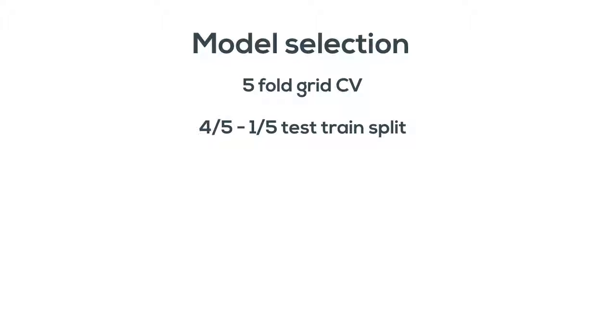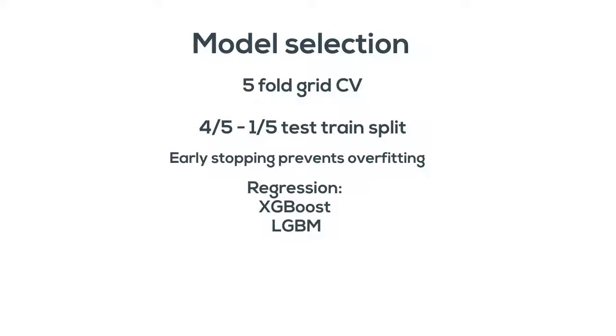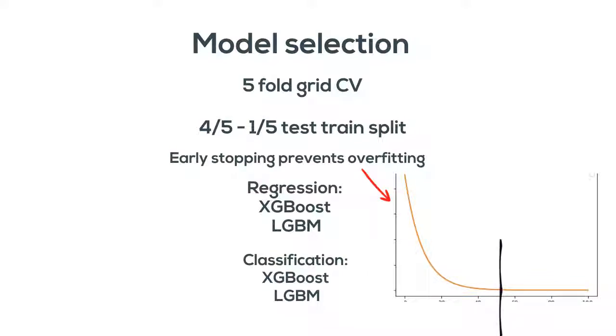Here's how we'll train our model. We'll use 5-fold grid cross-validation in an 80-20 test train split. We'll use early stopping to prevent overfitting, so we'll stop when the number of training epochs reaches a point that does not improve the validation score. And finally, we'll train XGBoost and LightGBM models on both regression and classification tasks.